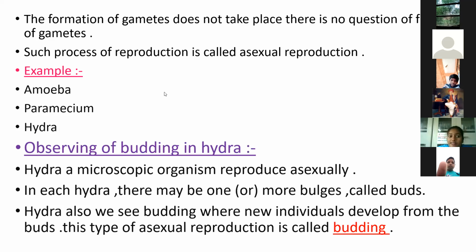What are the examples of asexual reproduction in animals? Amoeba, paramecium, and hydra. These are the animals. They do not have gametes.